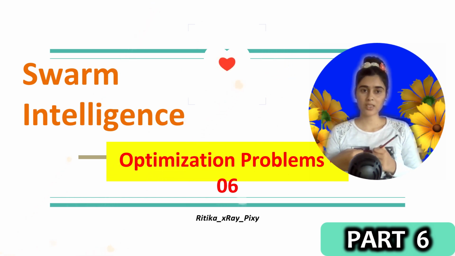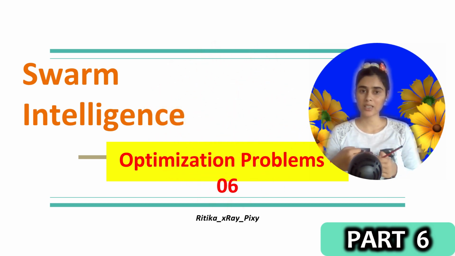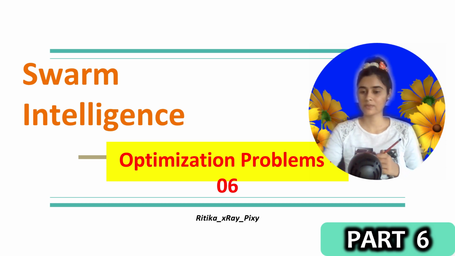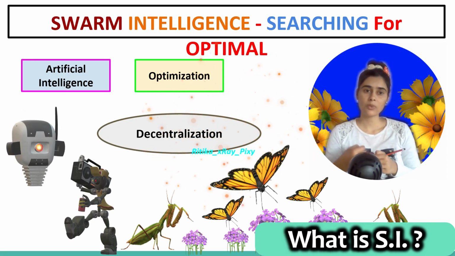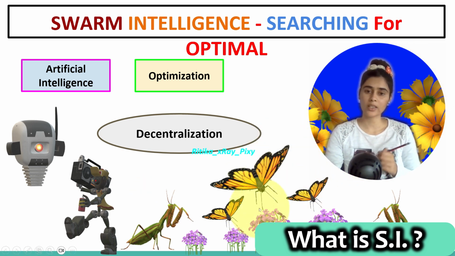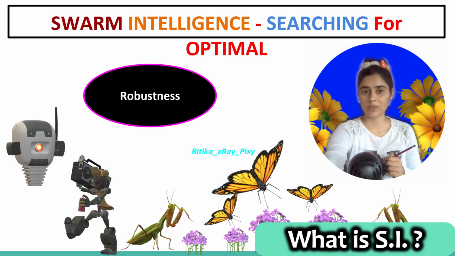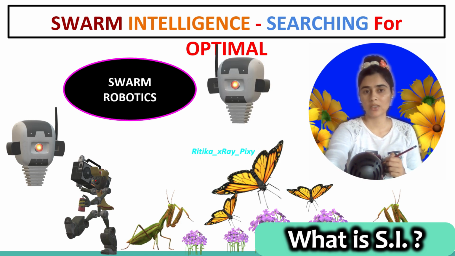In this video, we will discuss swarm intelligence, a problem-solving approach inspired by the collective behavior of social organisms like ants, birds, and fish. Swarm intelligence is a field of artificial intelligence and optimization that focuses on how decentralized individuals, like the individuals in a natural swarm, coordinate and cooperate with each other. So here we have different key characteristics of swarm intelligence: decentralization, self-organization, emergent behavior, robustness, and swarm robotics.